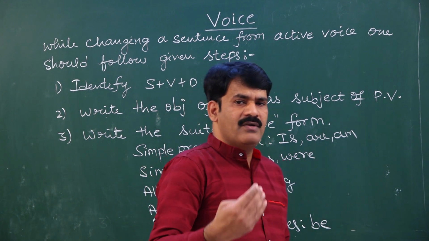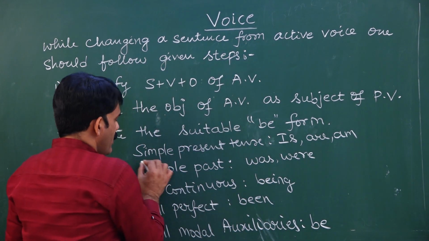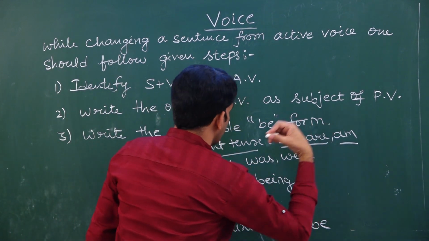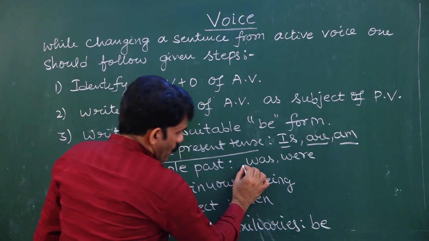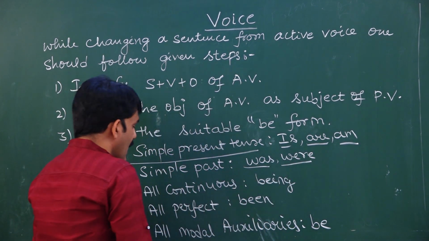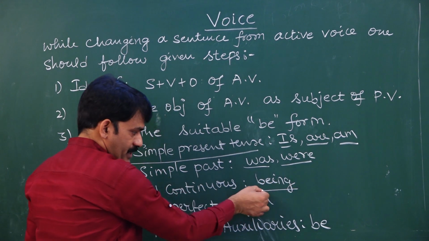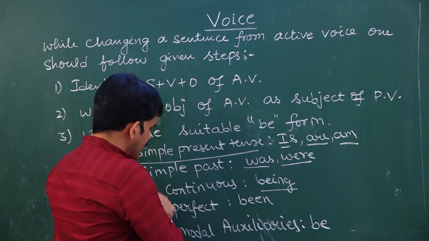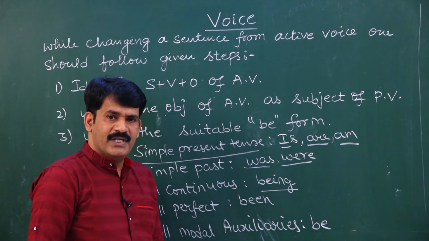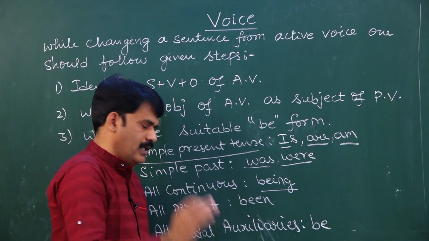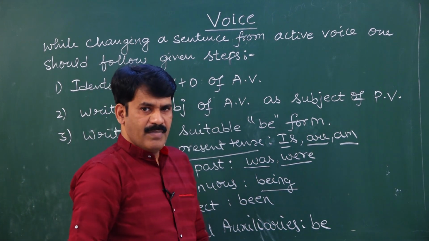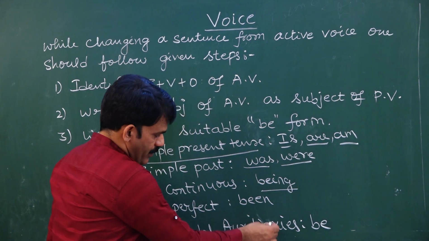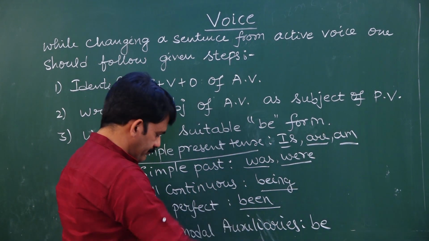What are the be forms generally we use? Simple present tense be forms are is, are, am. Simple past be forms are was, were. Present continuous tense, past continuous tense be form is being. All perfect tenses, present perfect, past perfect and future perfect, be form is been.